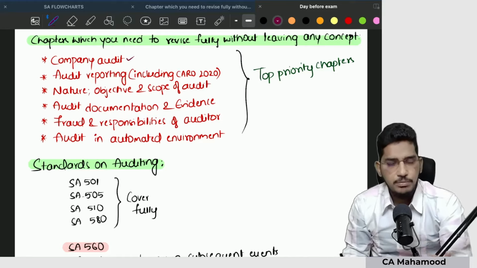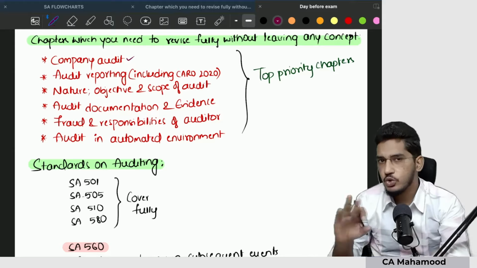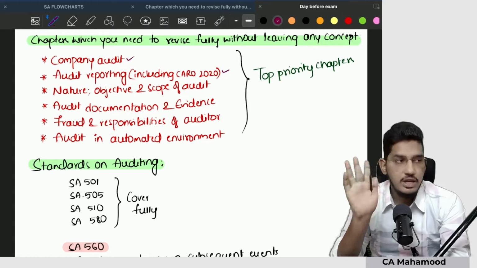Company audit. Start with company audit. Easy and simple. Revise it first quickly. It will not take much time, 1.5 hours to 2 hours. You can do it. Then you spend time on audit reporting, including CARO.